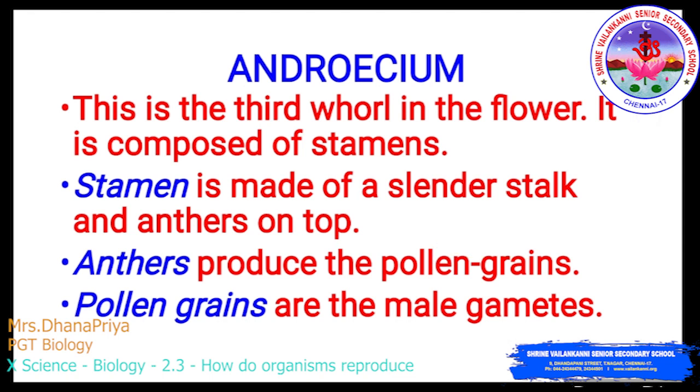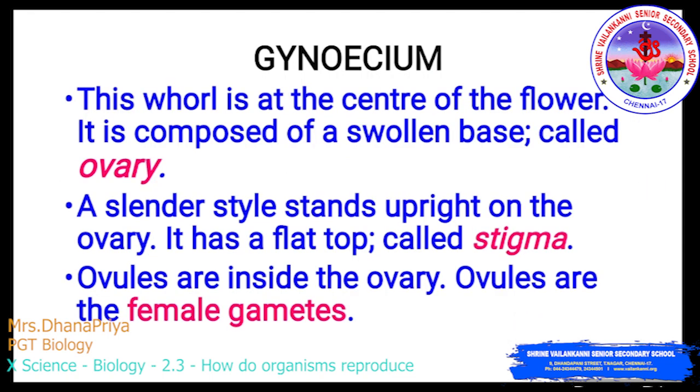Next we study the gynoecium. This whorl is at the center of the flower. It is composed of a swollen base called the ovary. A slender style stands upright on the ovary. It has a flat top called the stigma. Ovules are inside the ovary and ovules are the female gametes. So the gynoecium is the female reproductive part of the flower.